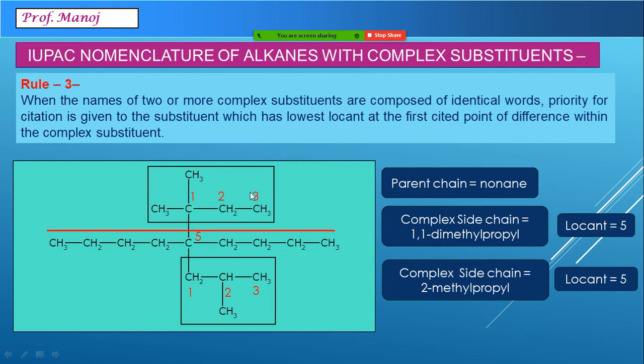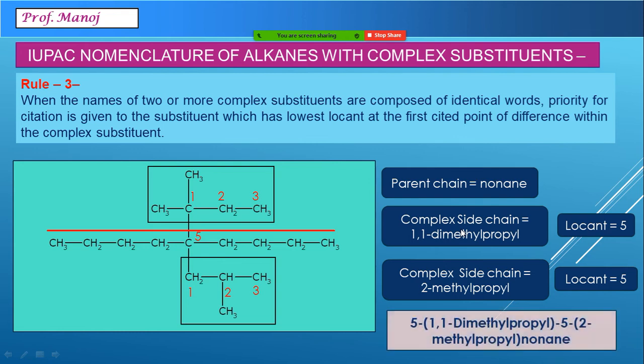Now alphabetically, which one will you select? This is D and this is M. So since D is earlier, we select this part as the alphabetically first one. So we write 5-(1,1-dimethylpropyl), 5-(2-methylpropyl)nonane. Every complex substituent has to be written in round brackets. Only the first letter has to be written capital, no other letters in capital.